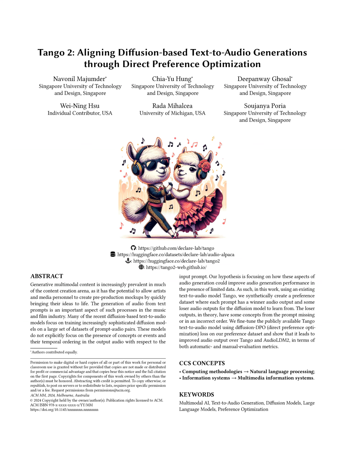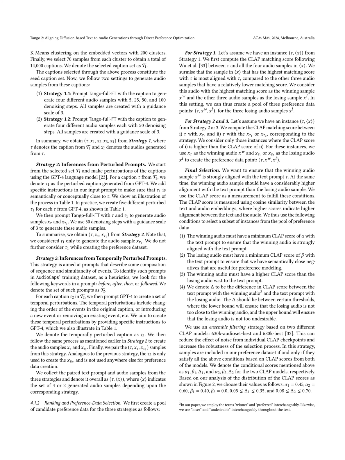The DPO objective optimizes the model to generate audio samples preferred by human perception by penalizing undesirable outputs and promoting preferred outputs. This approach allows the model, Tango 2, to better map the semantics of the input prompt into the audio space, resulting in improved audio quality and relevance to the text input.